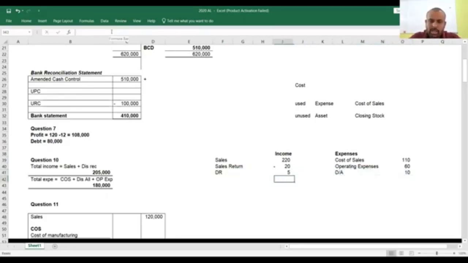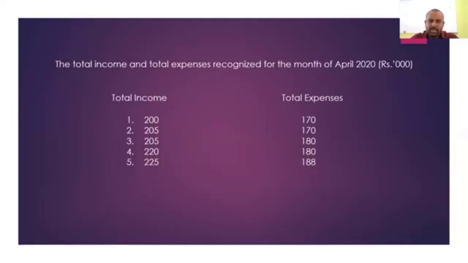So then the total income will be how much? It's 205,000. Total expenditure will be 180,000. This is a really good question. Very basic, fundamental question for you to have an idea about the basic stuff in basic accounting practice, right? And what has to be the correct answer? Yes, 205 and 180,000. So the correct answer will be the third one.